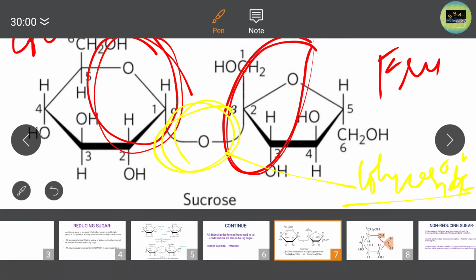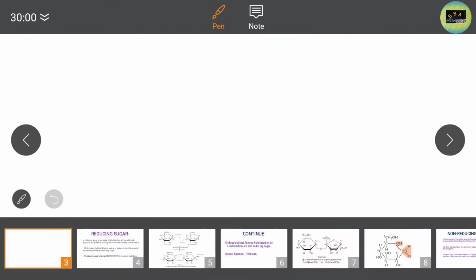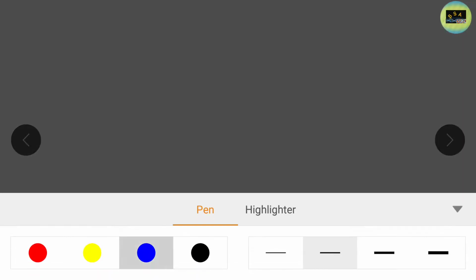Now just look at the reaction and how it took place. This is a cupric ion, that is Cu2+ ion, when it reacts with the aldehyde.